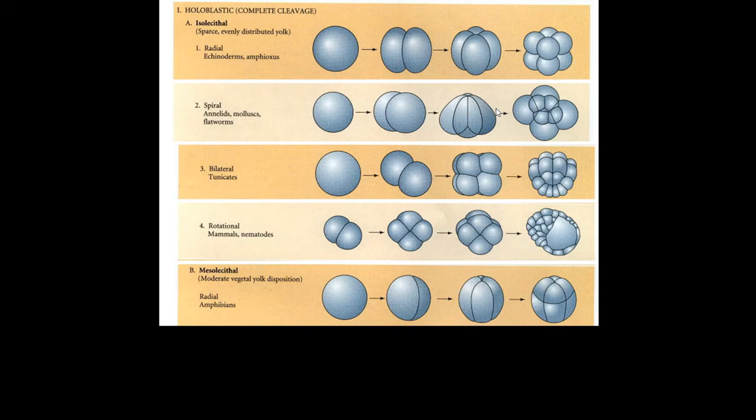This shows the holoblastic cleavages, all the holoblastic cleavages which are possible in isolecithal as well as mesolecithal eggs. So as we just talked about, isolecithal eggs can have radial holoblastic, spiral holoblastic, bilateral holoblastic or rotational holoblastic cleavage, and mesolecithal eggs, they have radial holoblastic cleavage. Let's take them one by one.